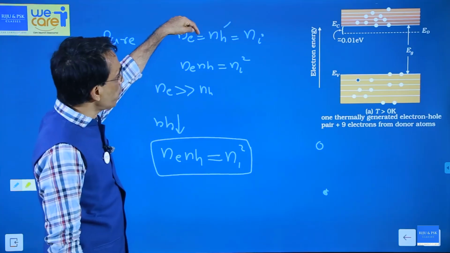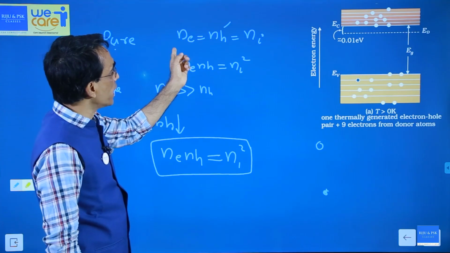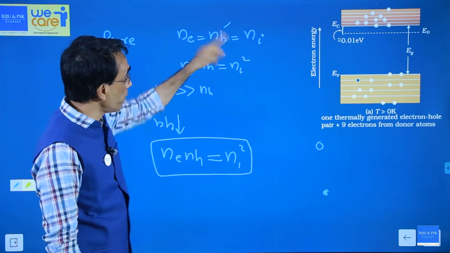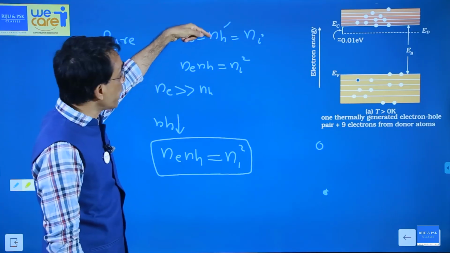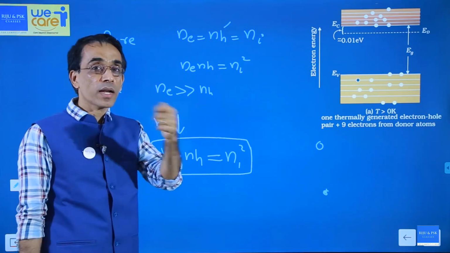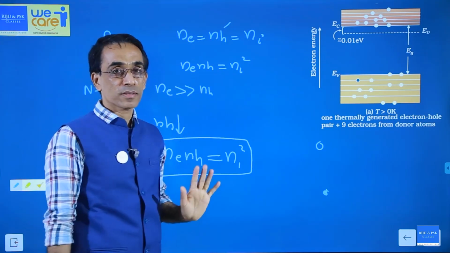So when you dope a pure semiconductor where Ne was equal to NH, when you dope it, Ne will increase and NH will decrease because of the rate of electron-hole recombination.